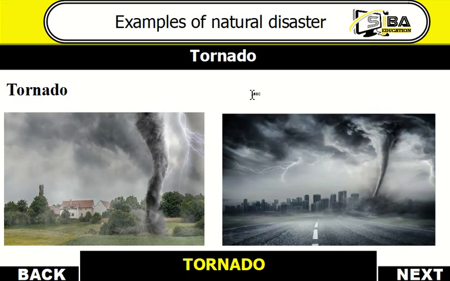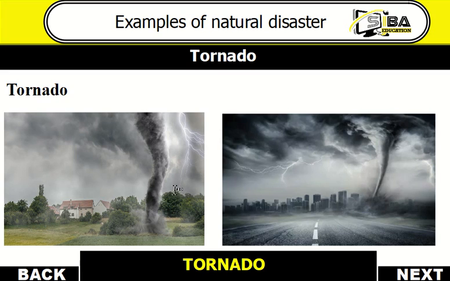And then we have tornado as another example of a natural disaster. And this happens as a violent rotating column of air extending from thunderstorm to the ground. If you take a look at the picture, you see the column of air rotating from a thunderstorm to the ground.